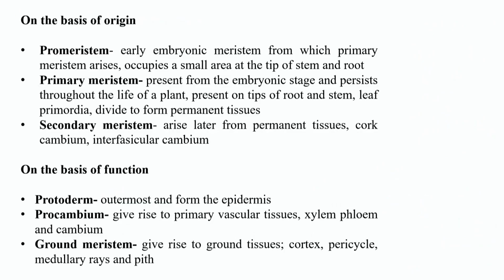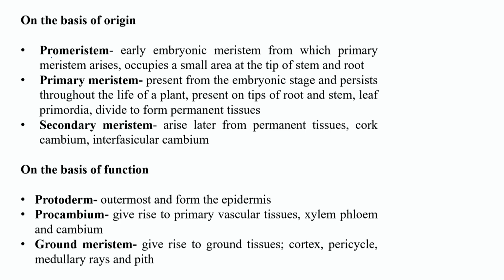Now, next is how meristem is classified on the basis of origin, meaning from which point of plant growth these meristems would have arisen. On that basis, first is promeristem, then primary meristem and secondary meristem. Now, promeristem arises from the embryonic tissue. As soon as the zygote starts developing into embryonic cells, this promeristem arises and gives rise to primary meristem.